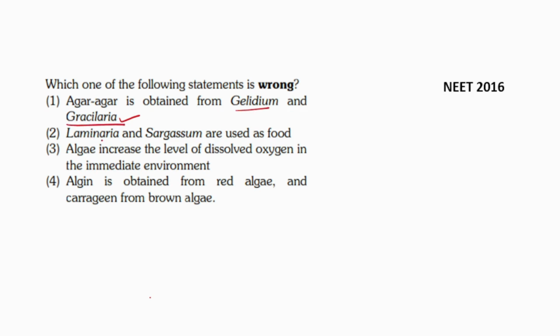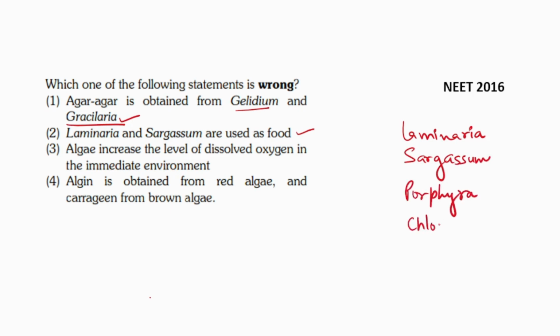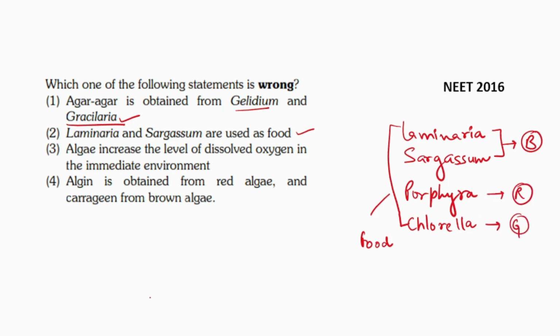Second statement, Laminaria and Sargassum are used as food. This is also correct. Remember the names of 4 algae, which are Laminaria, Sargassum, Porphyra and Chlorella. These 4 algae are used as food. Laminaria and Sargassum belong to brown algae. Porphyra is a red algae and Chlorella is a green algae. So statement 2 is correct.